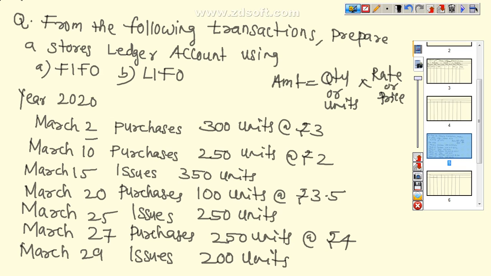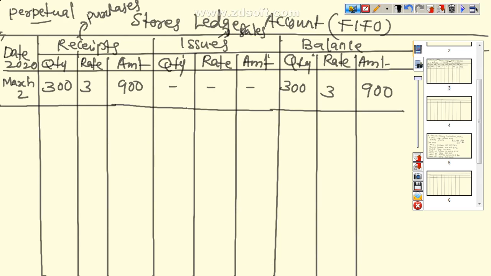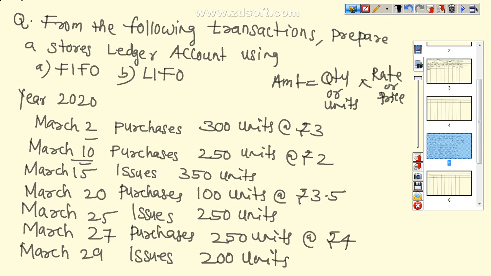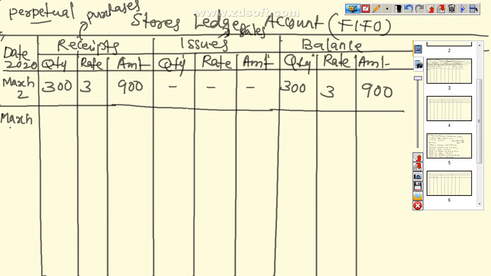Now the next transaction is on 10th March. Again we have purchased 250 units at the rate of 2. Now we have to write it here: March. The next date is 10, so we write it here, March 10. How many units have we purchased? 250 units at the rate of 2, that is equal to 500.